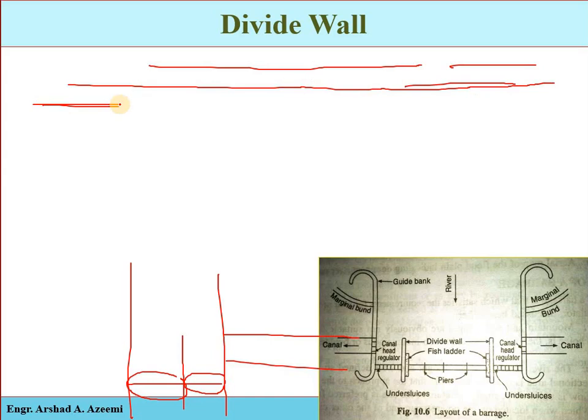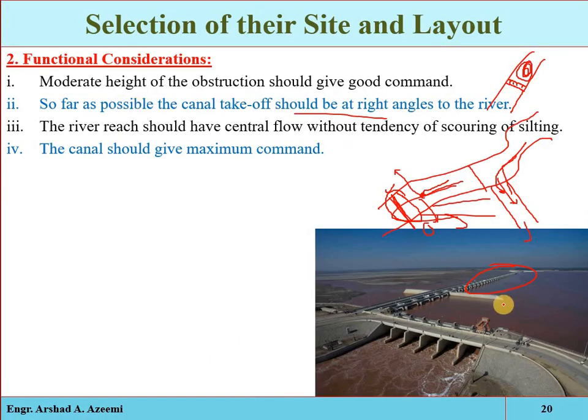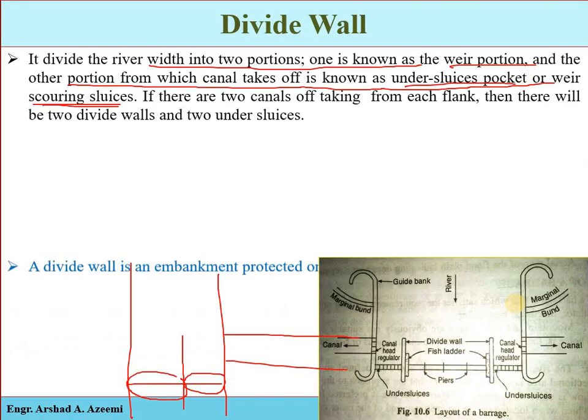Here you can also see, let me go back. See this white one, this is the divide wall. The total width of the river is divided into two portions. This is called the weir portion. Here we will have the main barrier, the main weir or main barrage, and this is called the undersluice pocket. So this is just a wall which is perpendicular to the axis of the barrier, and that is called the divide wall.